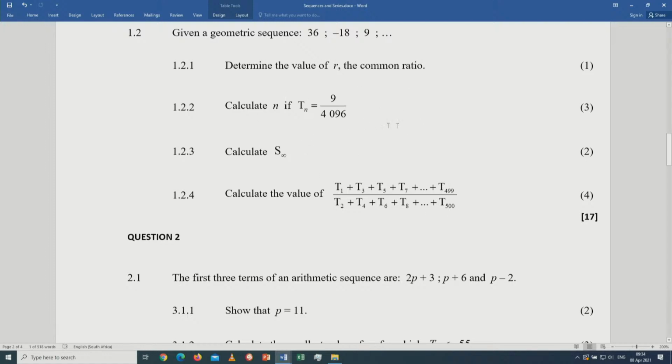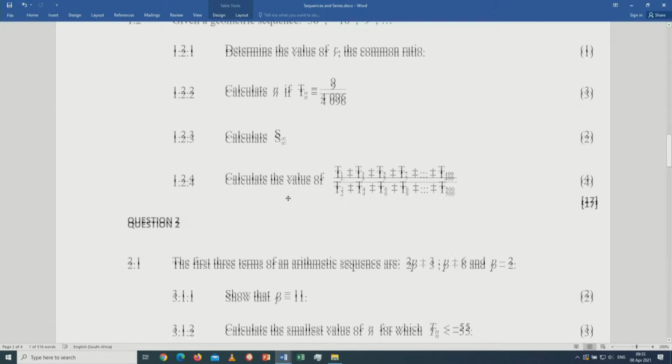This is more or less what to expect on geometric sequences. Remember, more often, even in geometric, there are questions relating to sigma. Let's hope I'll have time to show you one of those.